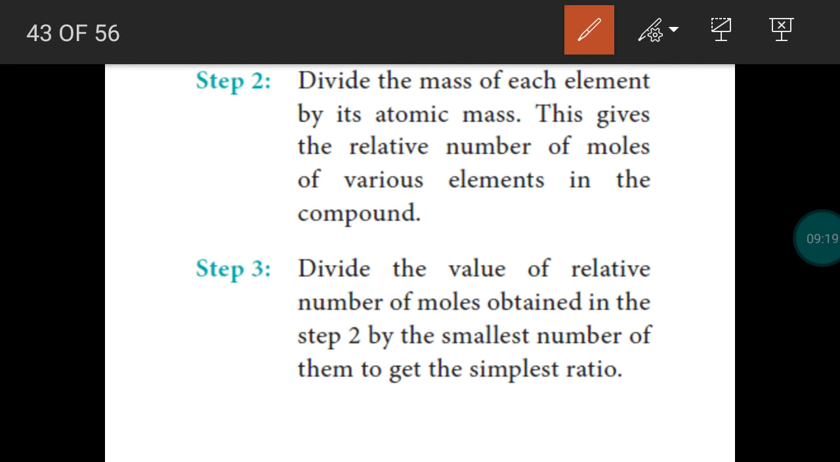Third step, in the second step we obtained the relative number of moles. The relative number of moles will be converted into a simple ratio. So we need a ratio. The relative number of moles will be converted into the simplest ratio. For that, the values obtained in the second step will be divided by the smallest number. The smallest number obtained in the second step is utilized for dividing all the values.